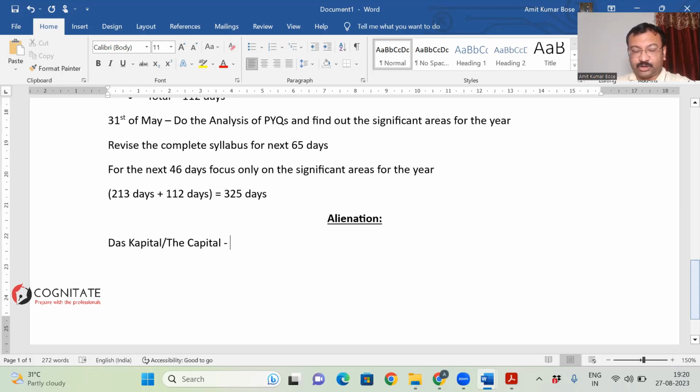Can they contest the elections? Can they win the elections? No, not possible, right? Number two, even the administrative system, the judicial system, they need money to run. The IAS, IPS officers, they do need salary. They do need provisions. The judges also do need salaries and provisions for their own survival.